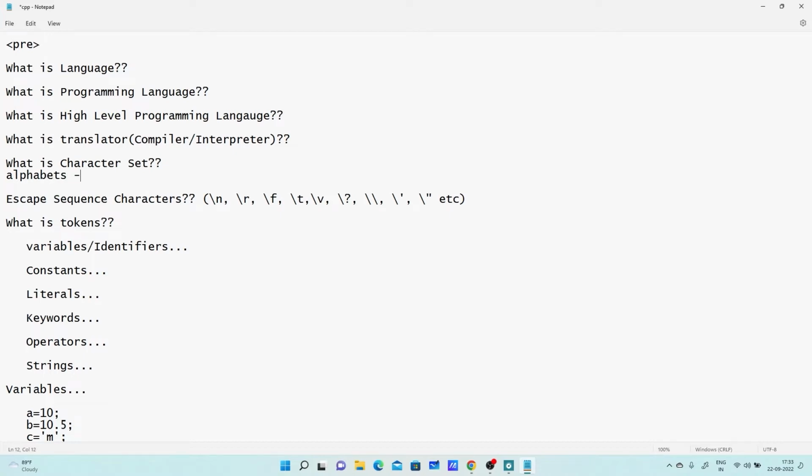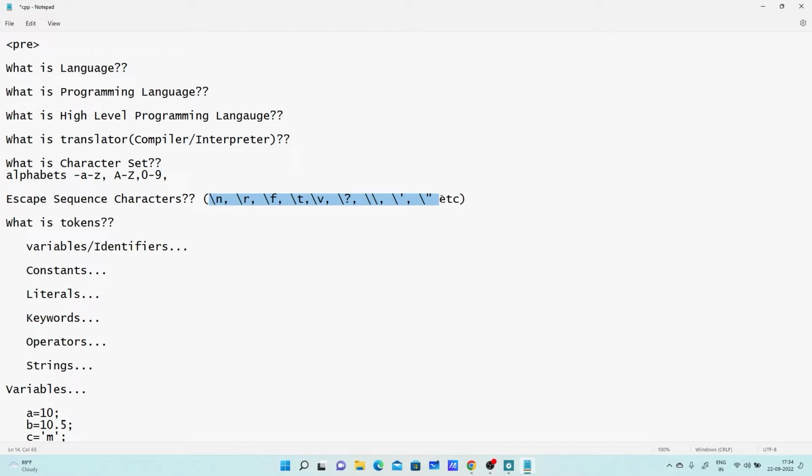So what are the alphabets we have? Lowercase a to lowercase z, a total of 26 alphabets. Similarly, we have uppercase A to Z, another 26 alphabets. We have numbers from 0 to 9. We have some special characters called escape sequence characters, which are also available in programming languages like C, C++, Java, and Python.